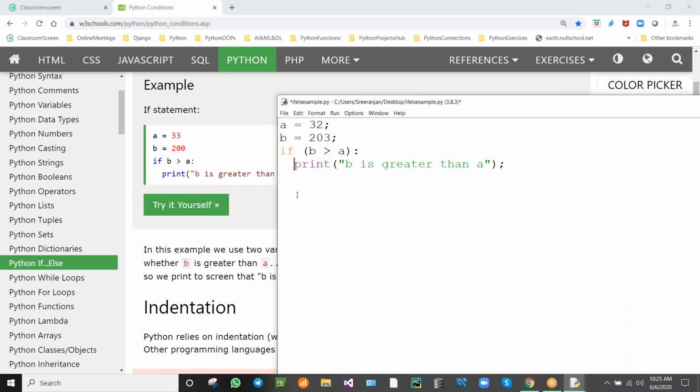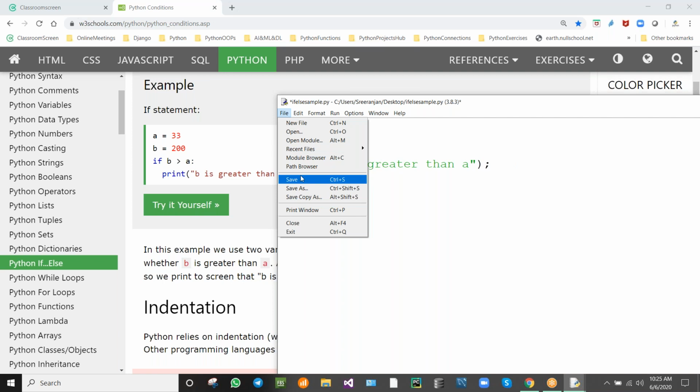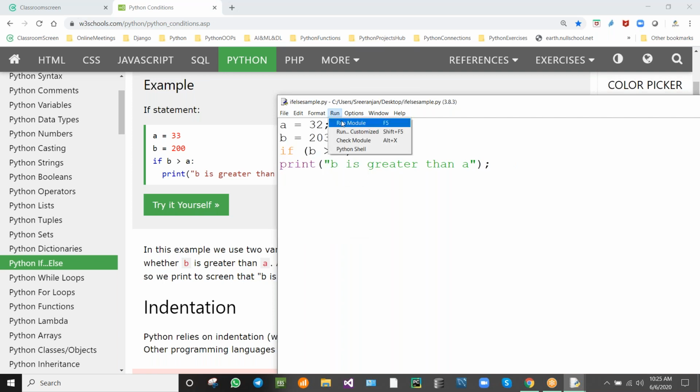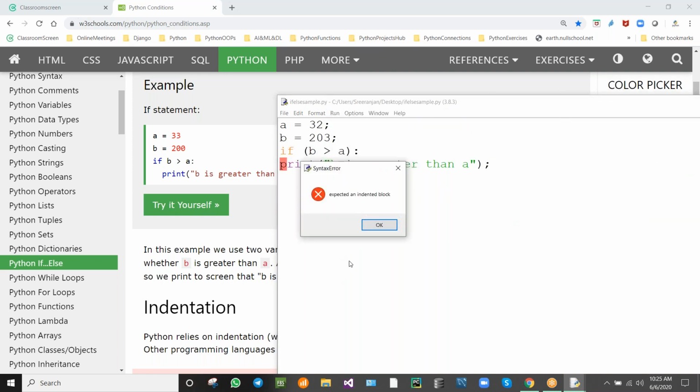So I am removing the colon. I will be putting the colon, but I am removing the space. I just remove the space, one tab space I am removing. So I am saving it again and running the module. See what will happen.